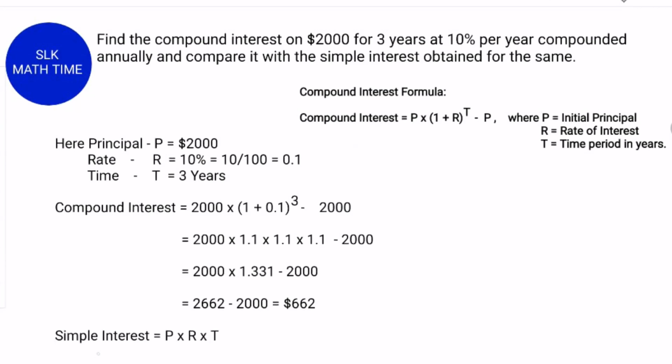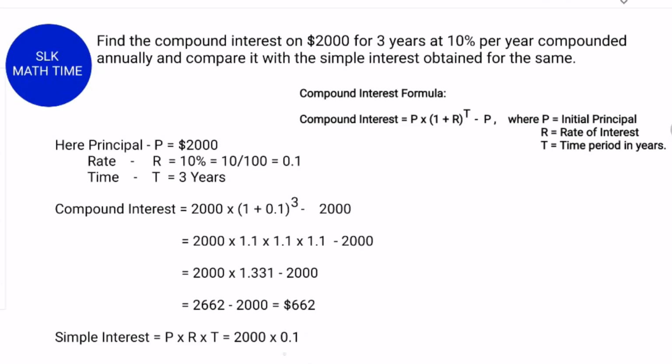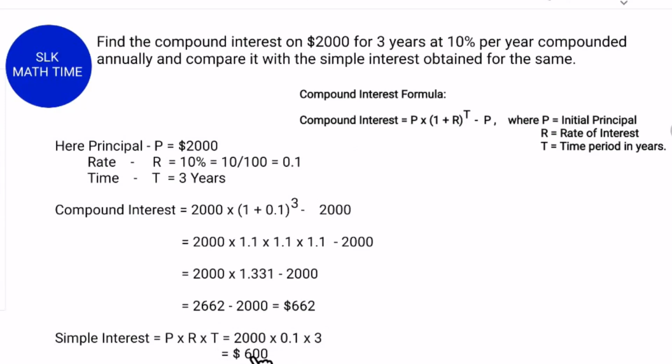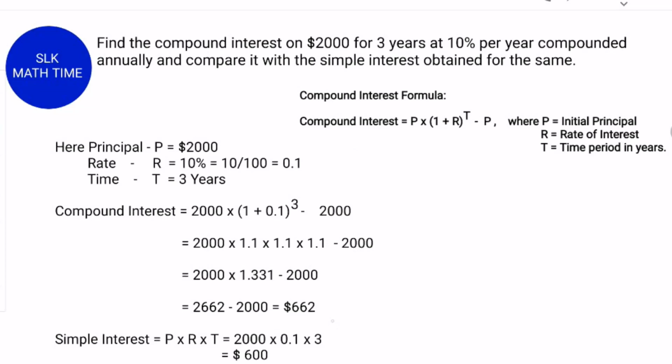Now let's see the simple interest formula, which is P into R into T. Here P is the principal, which is 2,000, R is 0.1 and T is 3. When we multiply this together, we get $600. So the simple interest is $600 and the compound interest is $662.